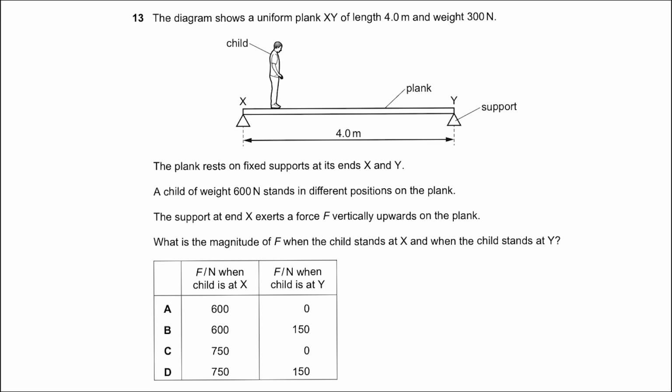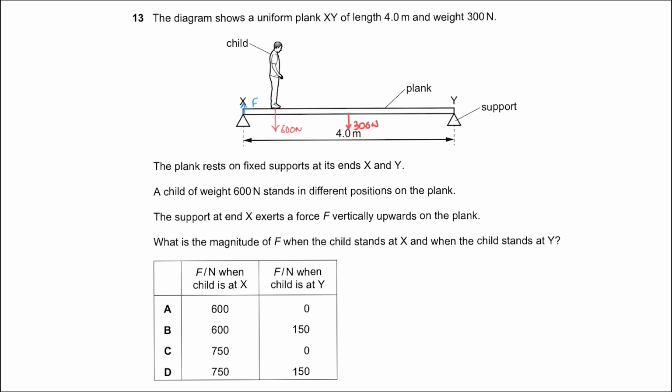So there is a force in the upwards direction at position X. Let's call this F. What is the magnitude of F when the child stands at X and when the child stands at Y? So when you talk about the total downward force, it is due to the weight of the plank itself, which is 300 newtons, which acts at the center, and 600 newtons due to the weight of the child.